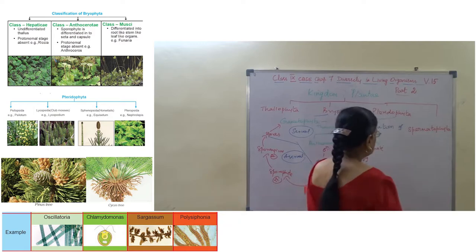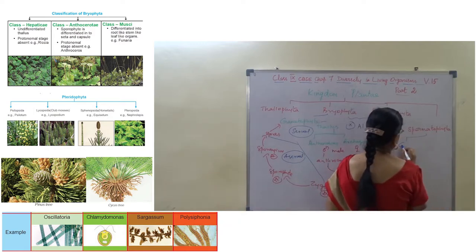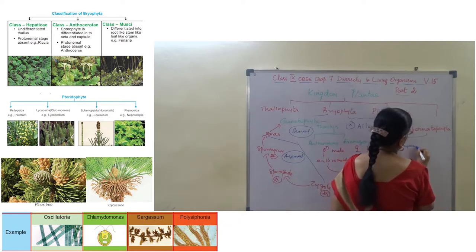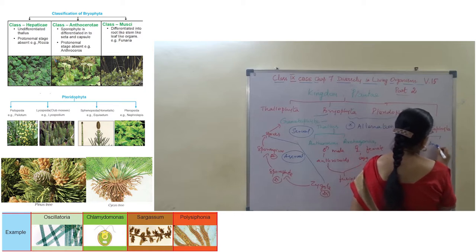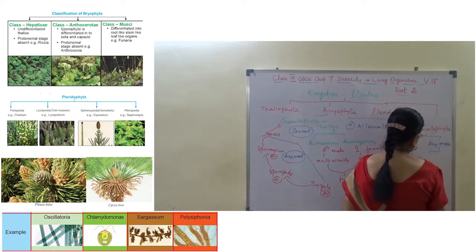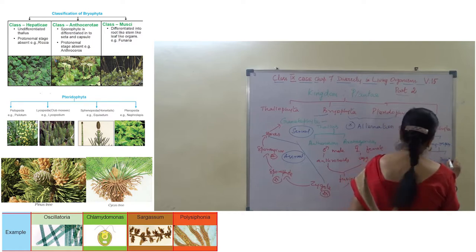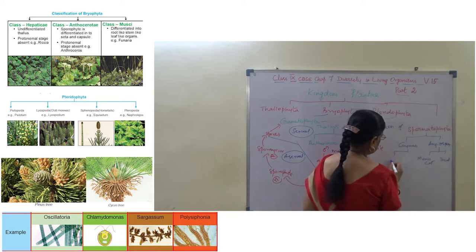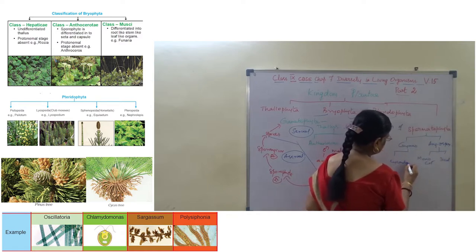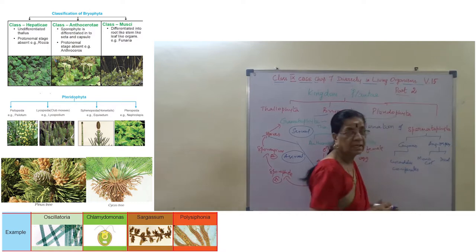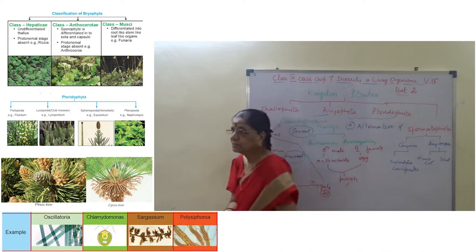Angiosperm is further divided into monocot and dicot, whereas gymnosperm has cycadales and coniferales.